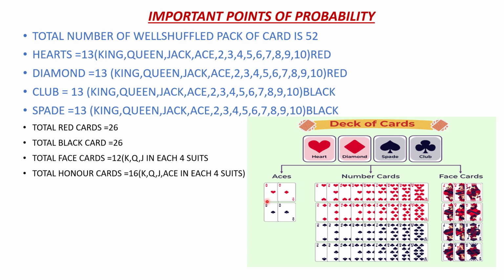Similarly, how many king, queen, jack cards are possible? Like face cards, 12 king, queen, jack cards in total across the 4 suits. Okay. Total honor cards: these are king, queen, jack and ace, okay, together. So 4 cards in each of 4 suits, so 16 honor cards. Total black cards 26. Total red cards 26. Okay, total face cards 12.